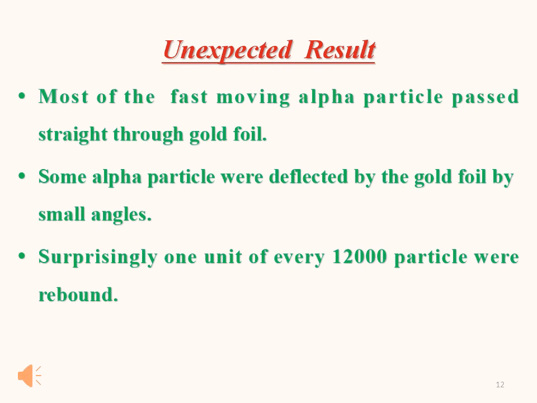The second result was that some alpha particles were deflected by the gold foil by a small angle, and we saw in some cases the stone may deflect at the fence. And surprisingly, 1 in every 12,000 particles rebounded. So these were the unexpected results from the Rutherford scattering experiment.